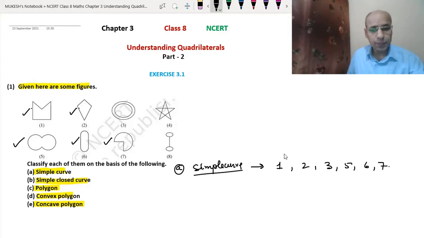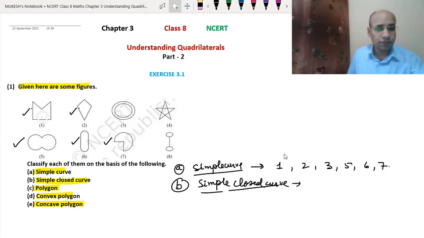The second is simple closed curve. Now again check for simple closed curves. See, the first one is closed, second is also closed, fifth is also closed, sixth is also closed, and seventh is also closed. So the same answer will apply to B also: 1, 2, 3, 5, 6 and 7. These are all the simple closed curves.